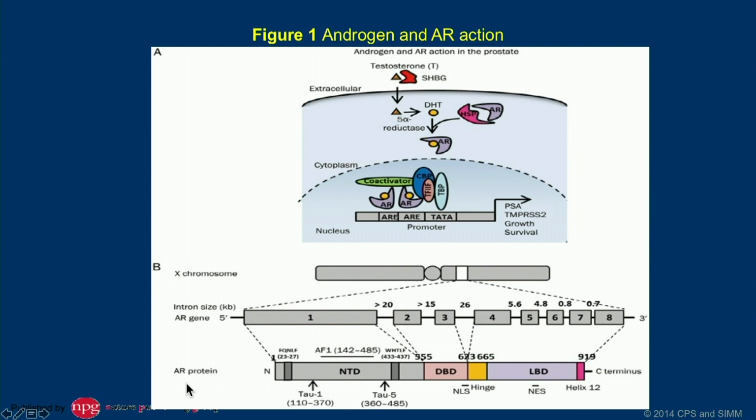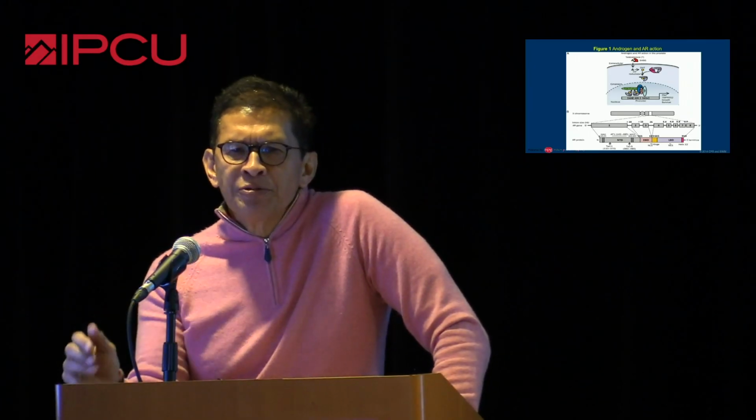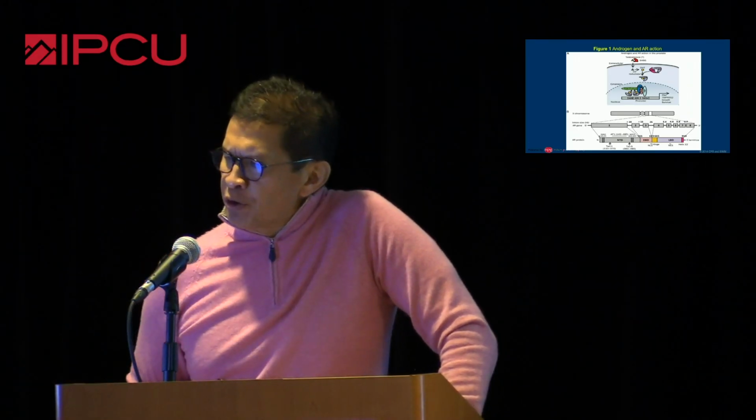So, you've heard me say this. If somebody had told me 10 years ago that this concept would be critical to the management of prostate cancer, I would have thought that you were crazy. But now, for those of us that manage prostate cancer along the entire disease spectrum, this is very critical.